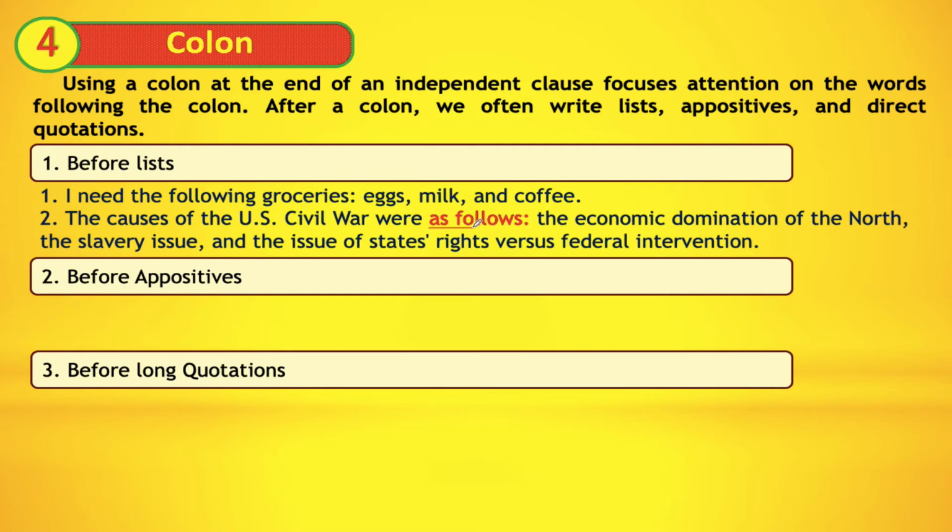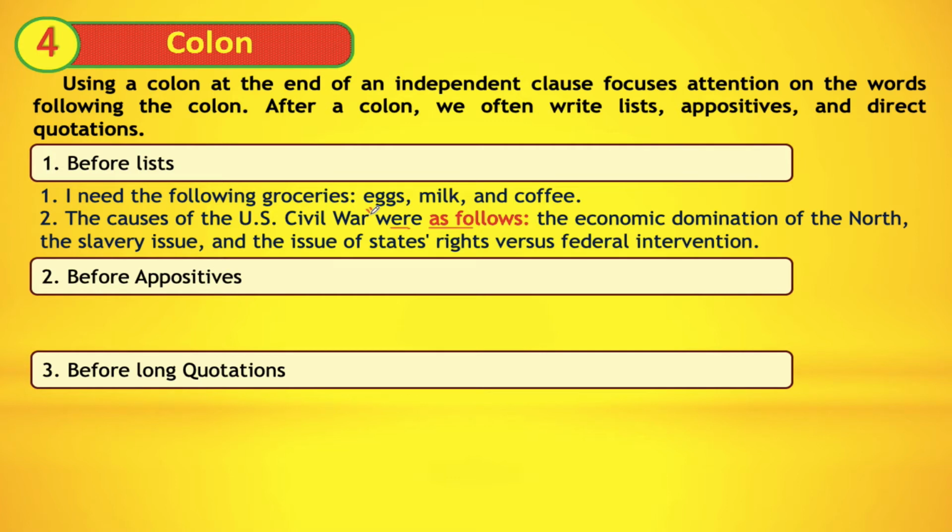Here, you should be careful when you have a list after the verb to be, which is written here in the past, were. That is to say, a colon should not be used to indicate a list after the verb to be. But if you want to use it, you should add the following or as follows, as in the example.